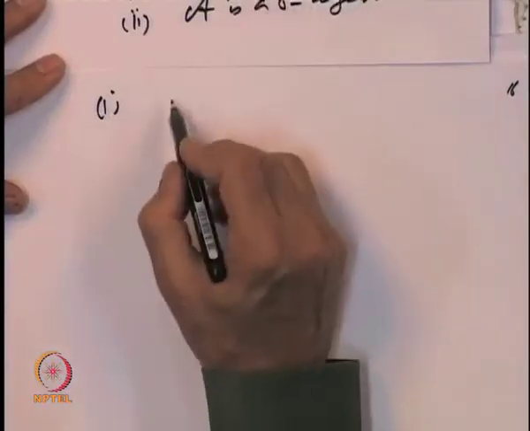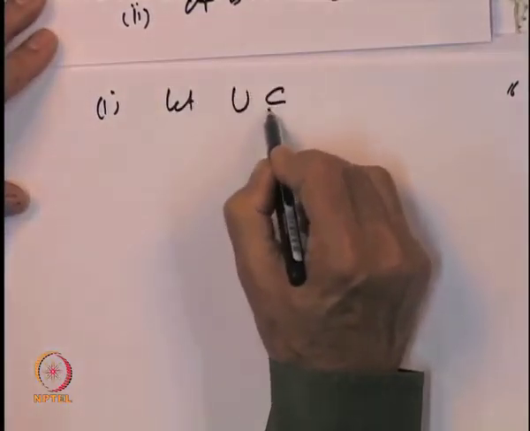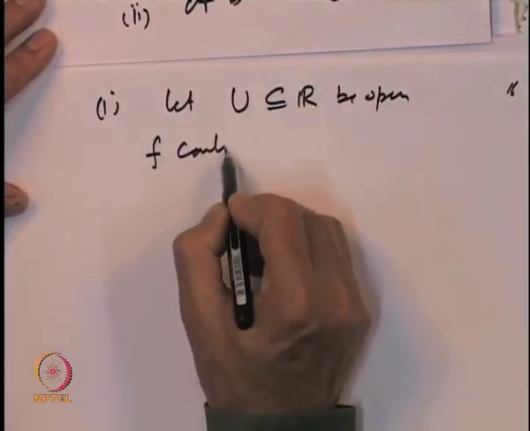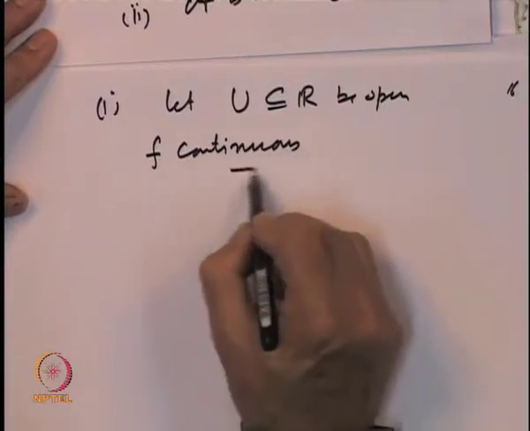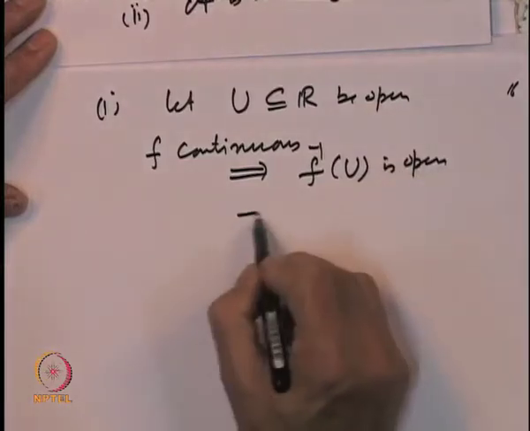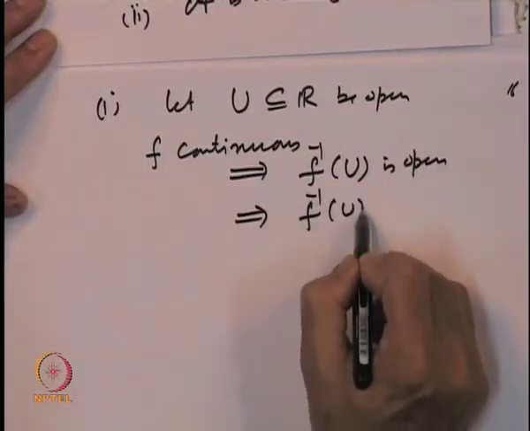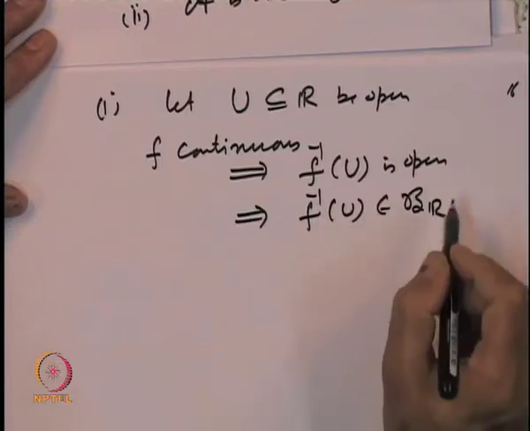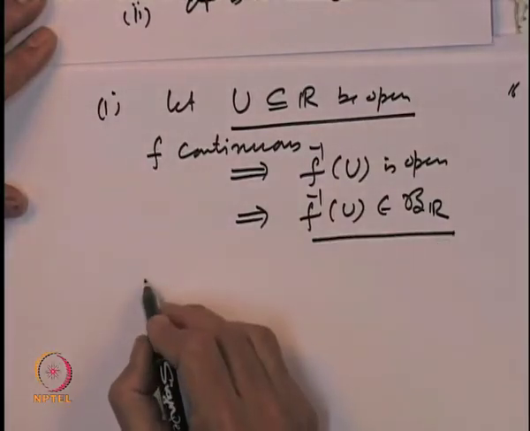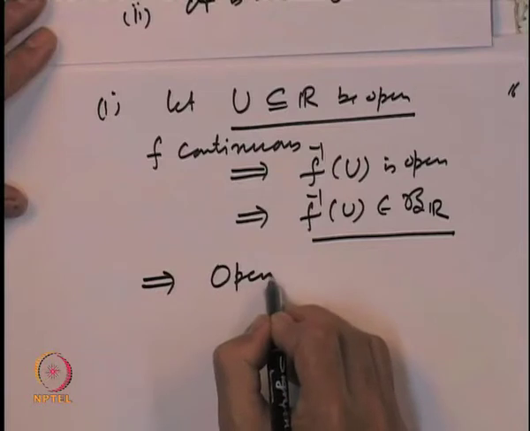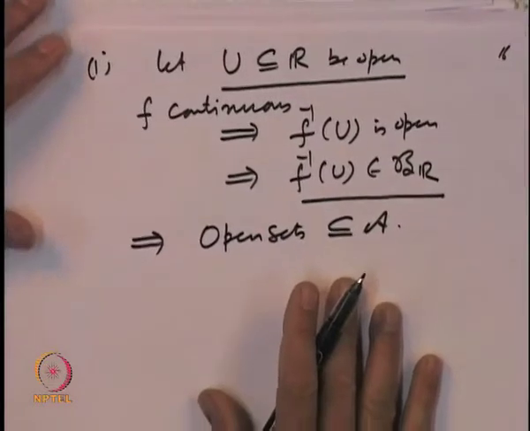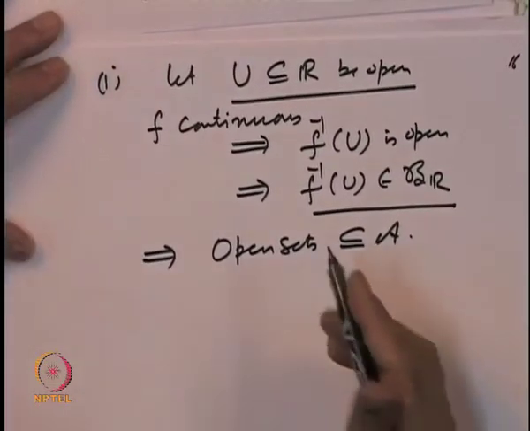So, one, open sets belong to A. Let U contained in R be open. F continuous implies that F inverse of U is open, and hence F inverse of U belongs to B R. So, what we have shown is if U is open, then F inverse of U is in B R. That implies that the open sets are inside A. And A being a sigma algebra is more straightforward.